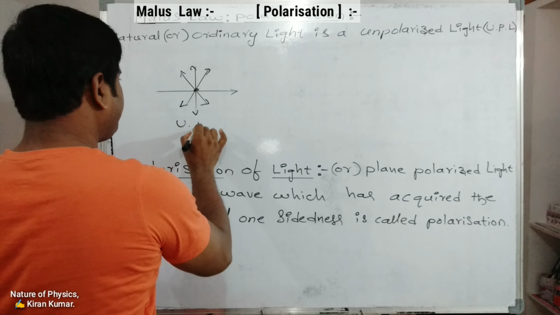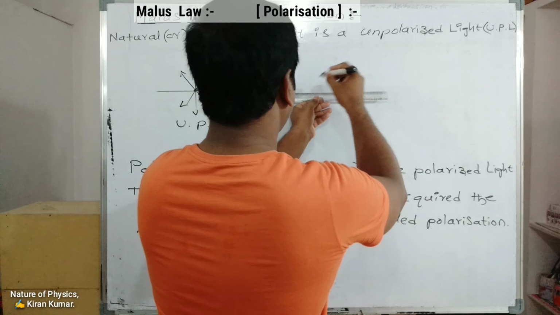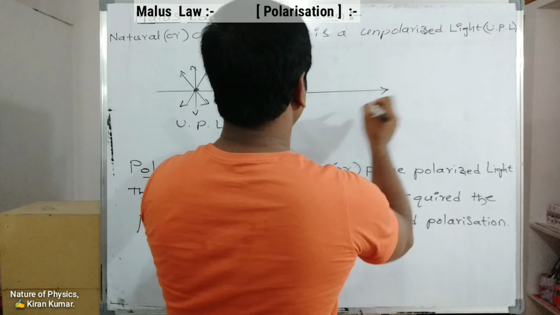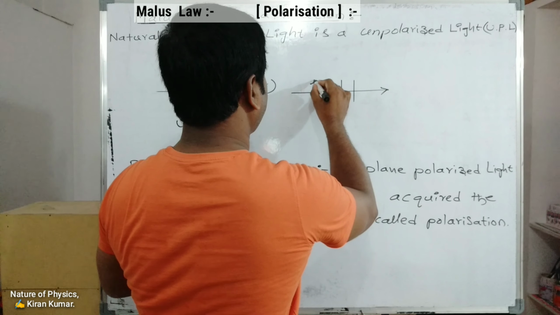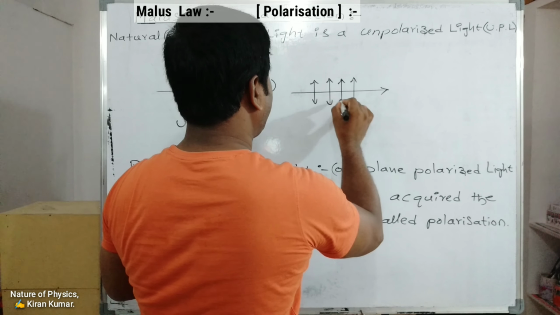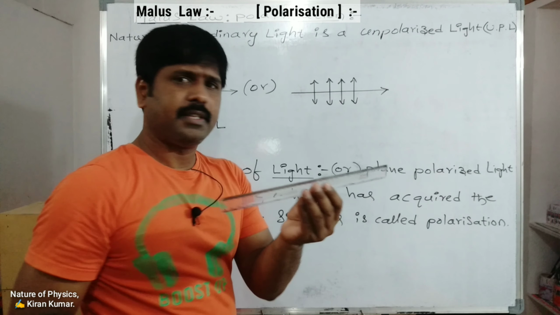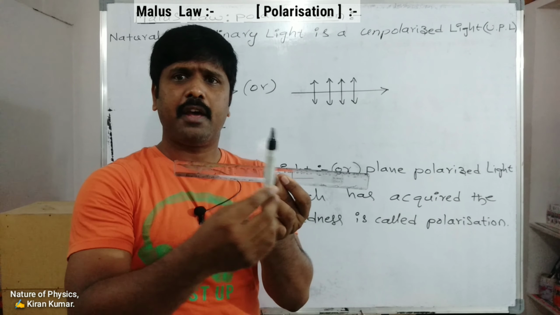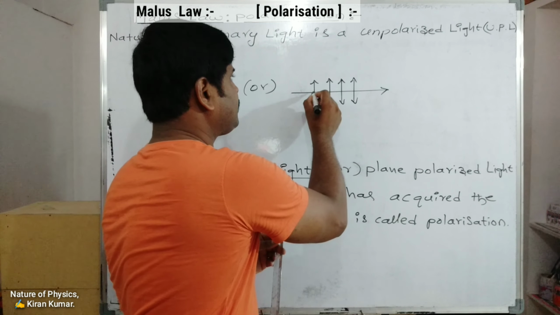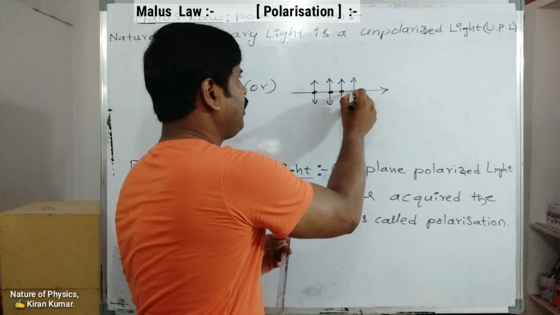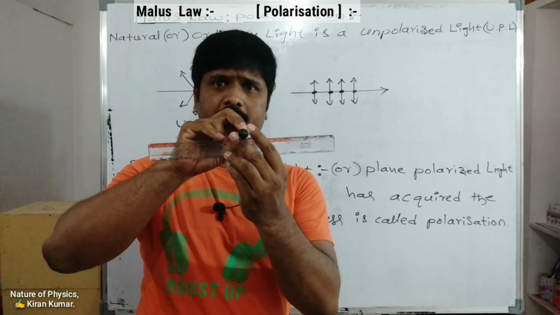This is unpolarized light, and an alternate diagram for the unpolarized light. This is the direction of the light wave, so it has arrows in the plane. These are the arrows in the plane. And next, dots are perpendicular to the plane like this. So the tip only we can observe.